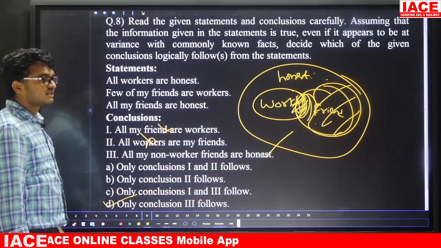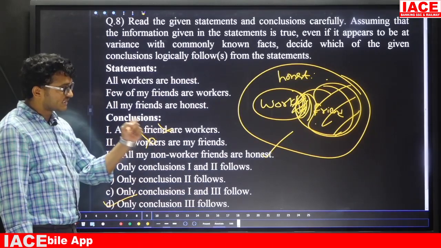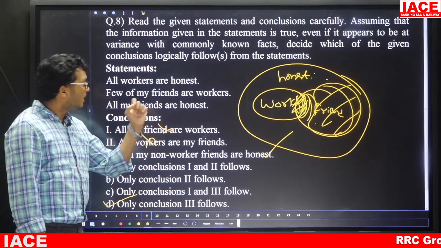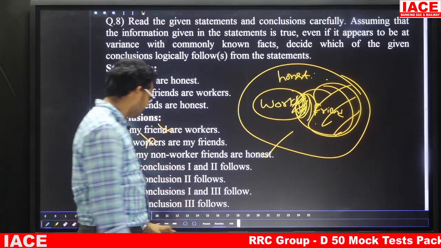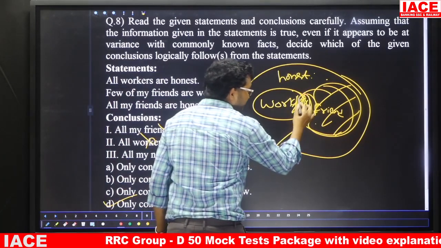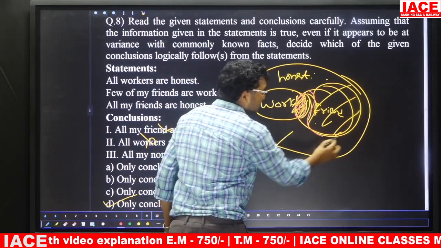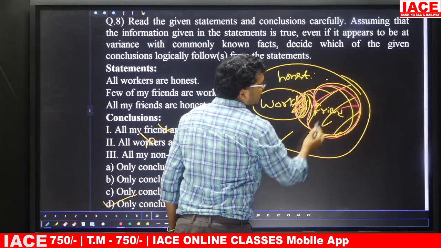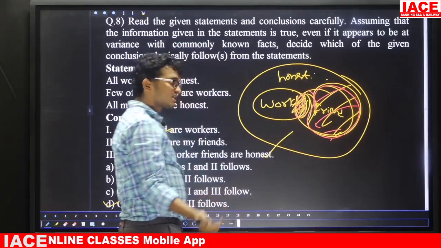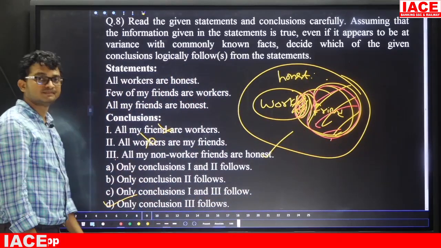Question number 8, answer is option D. Once again, see here. The third conclusion is all non-worker friends. These friends are mixed with workers, that means these are the worker friends, and the remaining are the non-worker friends. These non-worker friends are honest only. So the third one is true.